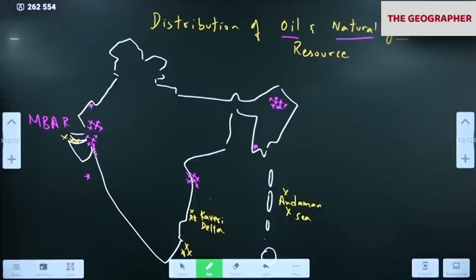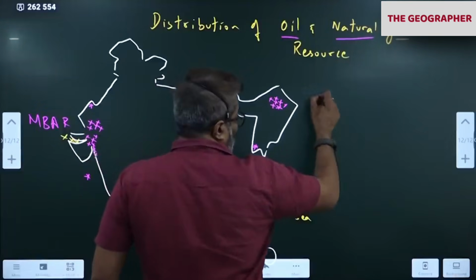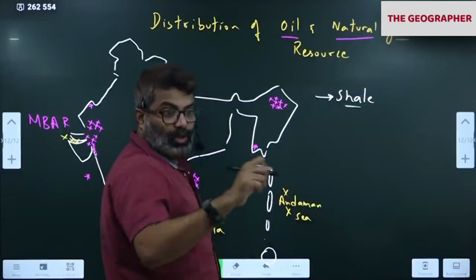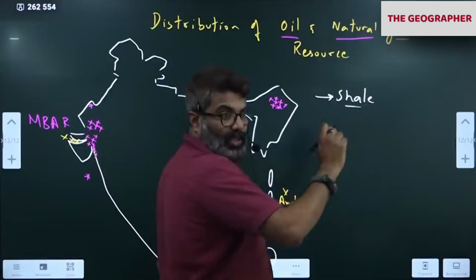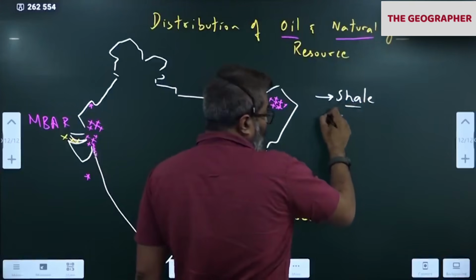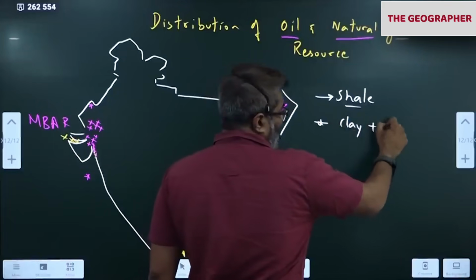Oil and natural gas. Okay. Next, there is a particular type of rock called shale. Shale is also sedimentary. Same topic we are discussing. Shale is also a type of sedimentary rock. Only thing is, shale contains clay plus limestone.